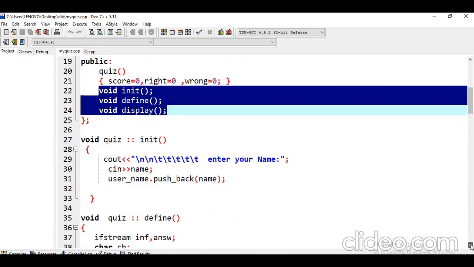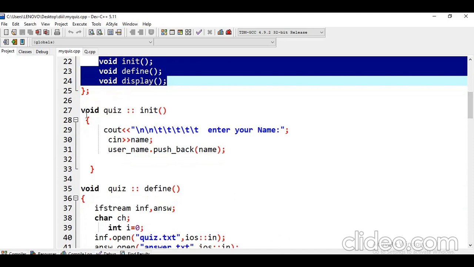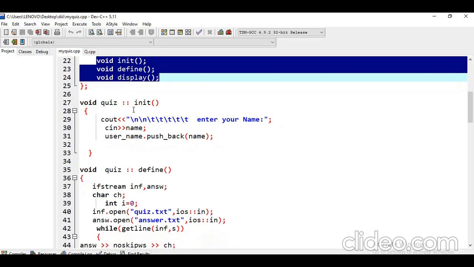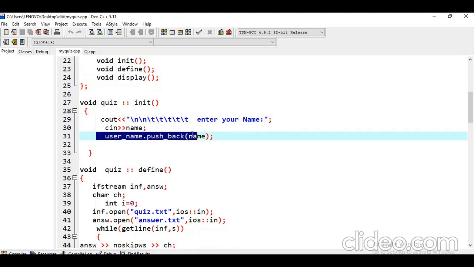Now we talk about the functions. The first function is initialization. In the initialization function, push_back is used to add the username into the vector. As a definition, a vector is a dynamic array with the ability to resize itself automatically when an element is inserted or deleted. So here we have stored the username, the participant's name, in a vector.